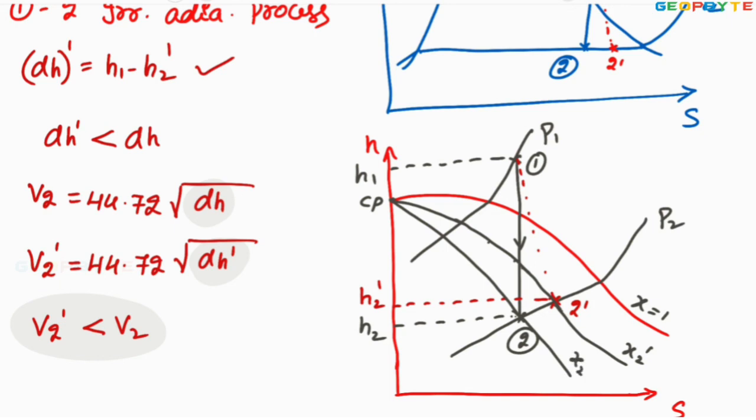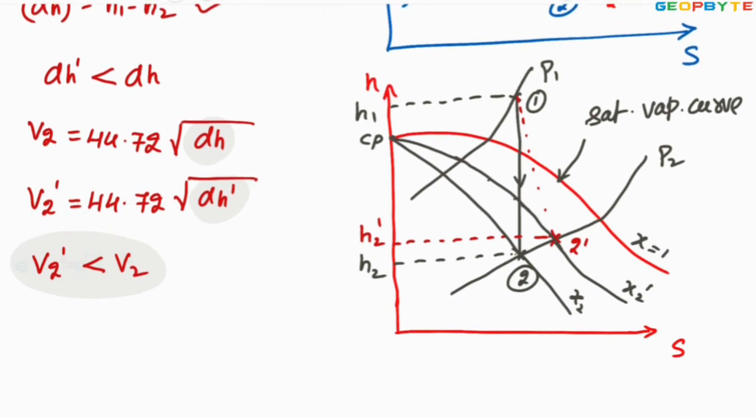Since the dryness fraction value is increasing towards the saturated vapor curve, you can conclude that x2 dash is more than x2. So the conclusion is, because of the irreversibility, velocity decreases and dryness fraction increases.